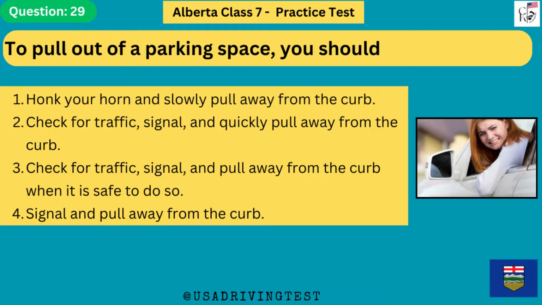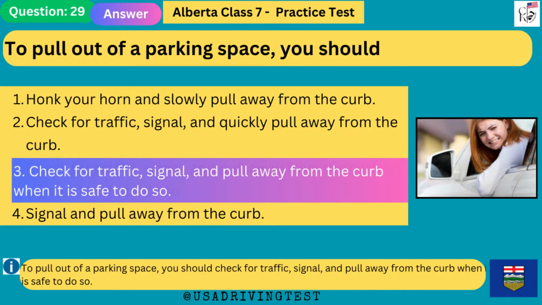To pull out of a parking space, you should: 1. Honk your horn and slowly pull away from the curb. 2. Check for traffic, signal, and quickly pull away from the curb. 3. Check for traffic, signal, and pull away from the curb when it is safe to do so. 4. Signal and pull away from the curb. The answer is 3. To pull out of a parking space, you should check for traffic, signal, and pull away from the curb when it is safe to do so.